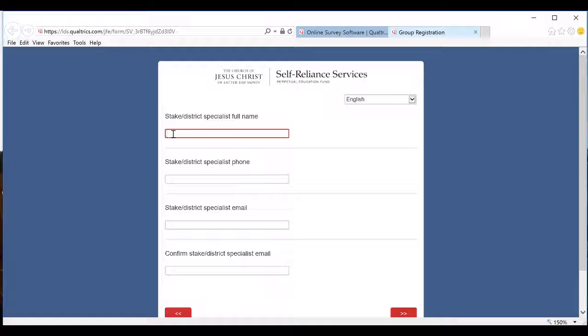It will then ask you for your stake or district specialist full name. It is important that you enter in the information for your specialist correctly, as after you have completed this report, they will receive a copy that they will use for their stake or individual record keeping. In this example, I will use my own information as if I were the stake specialist.